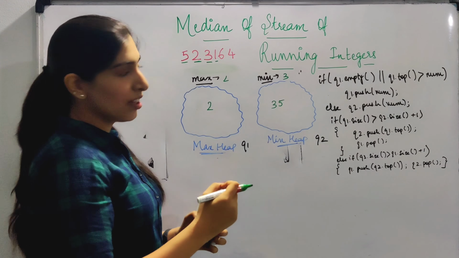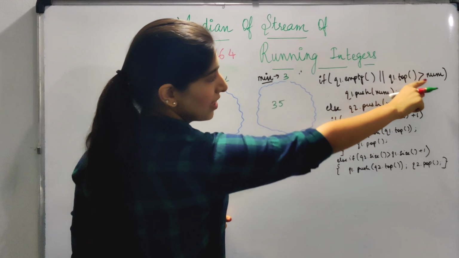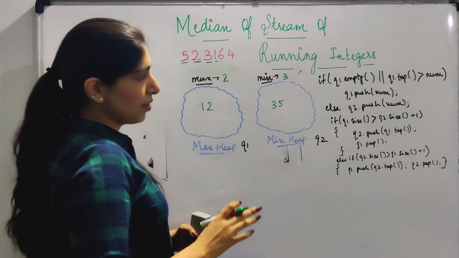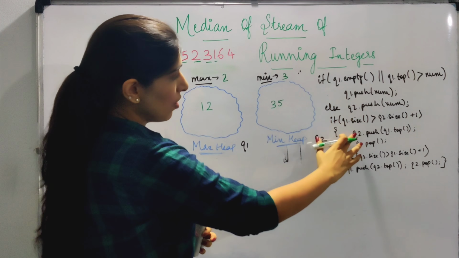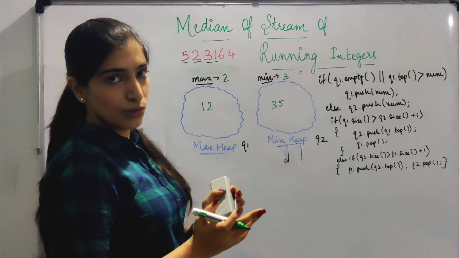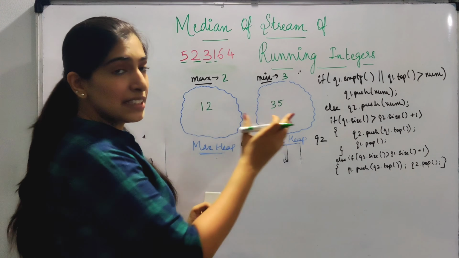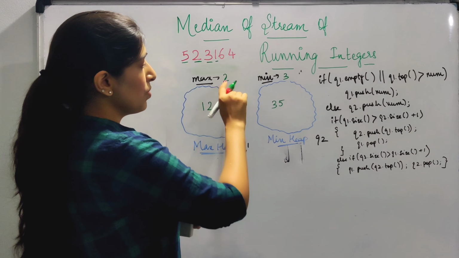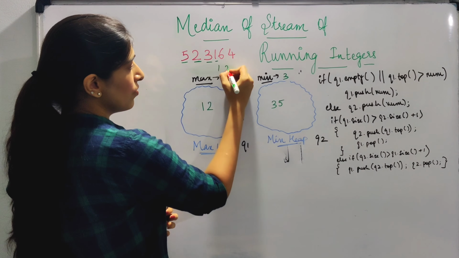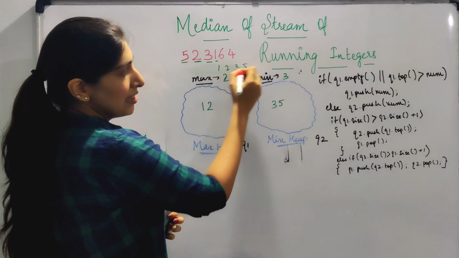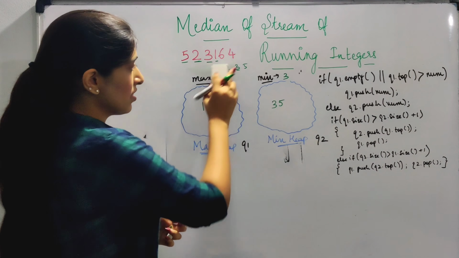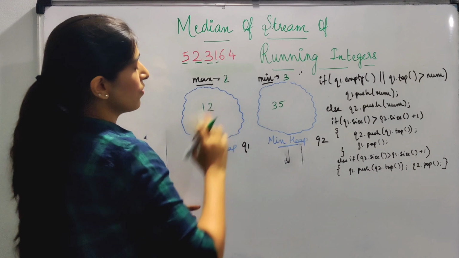Now let's come to the next number. Now 1 has come. Now where should that be pushed? 1 is less than q1 dot top, so we will push it over here. Max will not be updated, so okay, fine. Now is any of this condition true? No, because the sizes are equal, so we don't have to worry. Since sizes are equal, the median will be 2 plus 3 by 2. Let's check whether it is true. If 1, 2, 3, 5 are the numbers, then these are an even number of numbers, so the median will be the mean of these two. And that makes sense. So till now our algorithm is working fine.